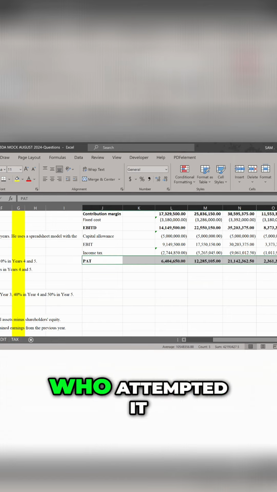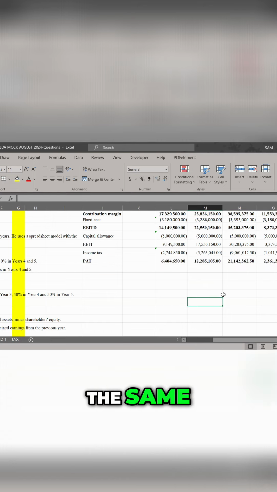So for those members who attempted it, do we have the same profit after tax?